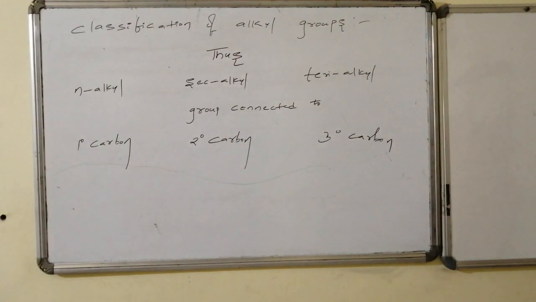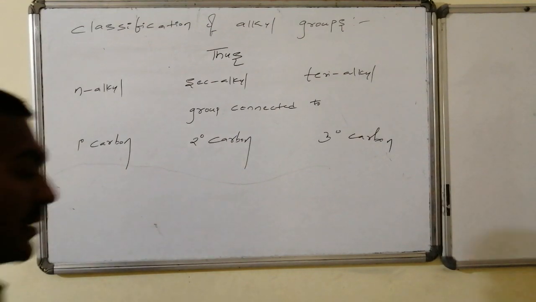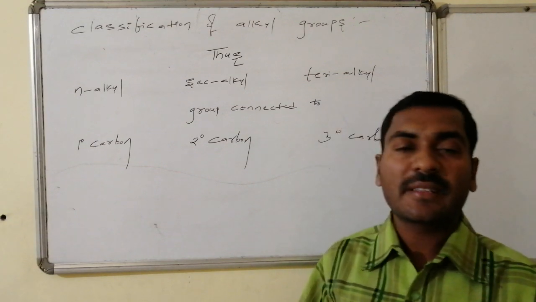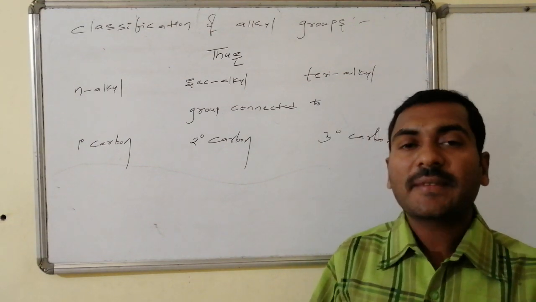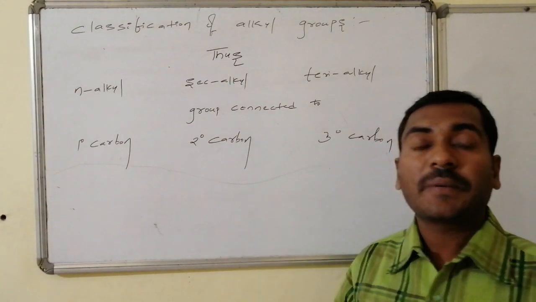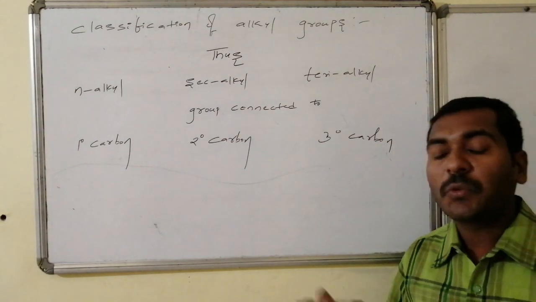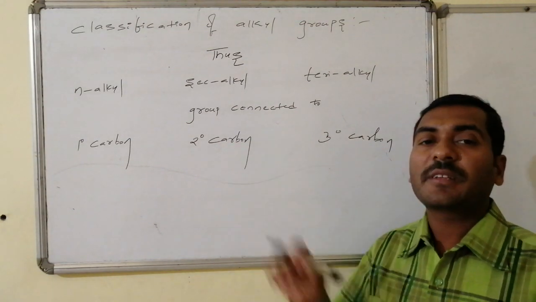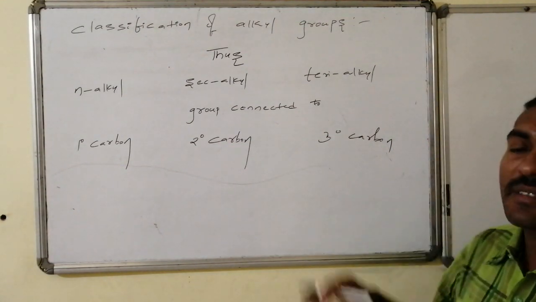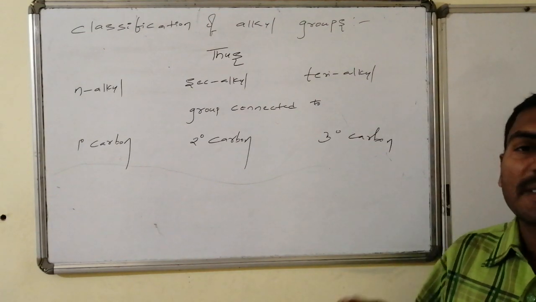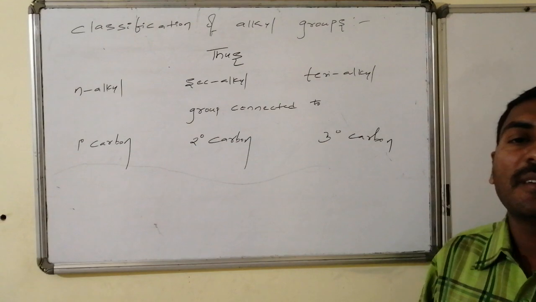Thus one thing that is clear is that among the primary, that is N-alkyls, secondary alkyls as well as tertiary alkyls, in case of N-alkyls the group is connected to primary carbon, whereas in case of secondary alkyls the group is connected to secondary carbon, or a secondary hydrogen is replaced by the group, and in case of tertiary alkyls the group is connected to tertiary carbon, otherwise one of the tertiary hydrogens is replaced by the group.